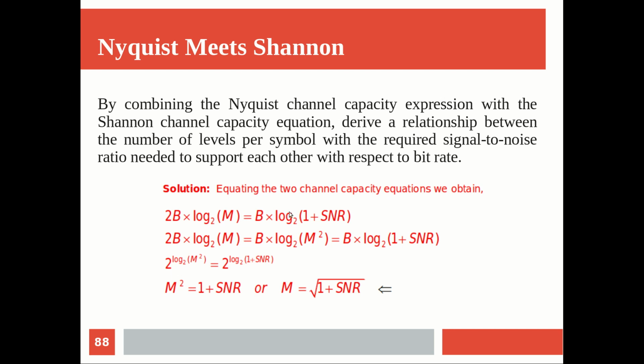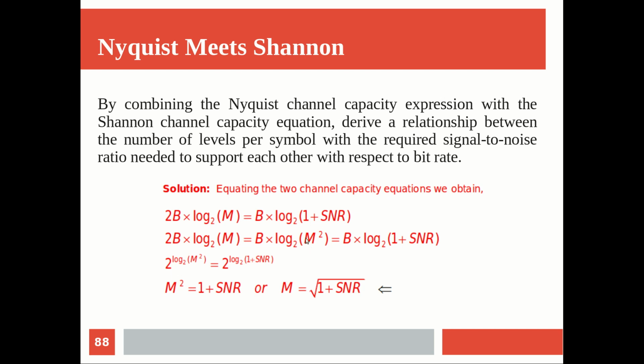So you can equate both, because both are giving you the channel capacity, or the data rate in bits per second. When comparing both, first take the left side. The 2 moves into the square part, because what is log a raised to n? Log a raised to n is n log a.